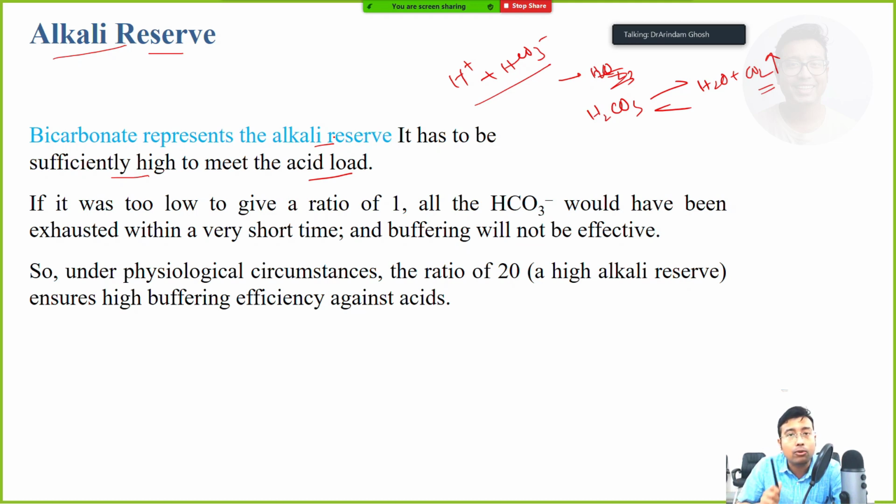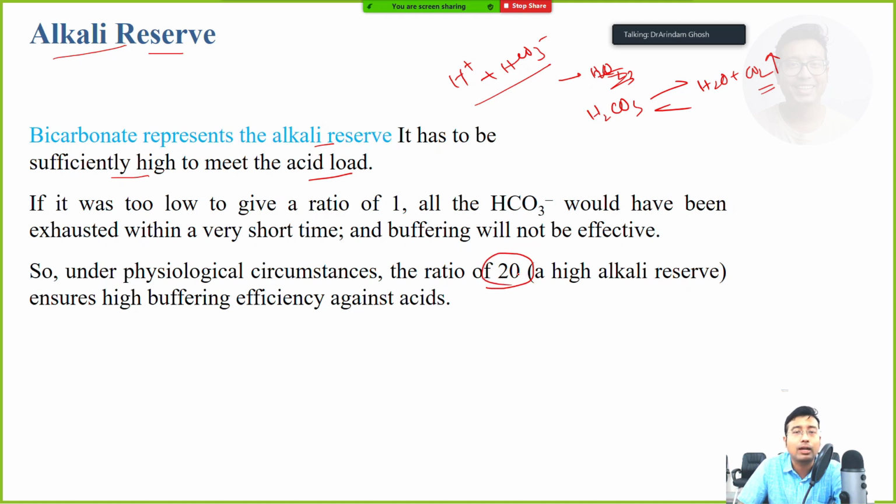And what is the most important alkali of the body? That is bicarbonate. Bicarbonate comprises the major alkali of the body. So basically, bicarbonate concentration is equivalent to the alkali reserve of our body. If it was too low, look, this is very important. Normally, how much is it? The ratio is 20.